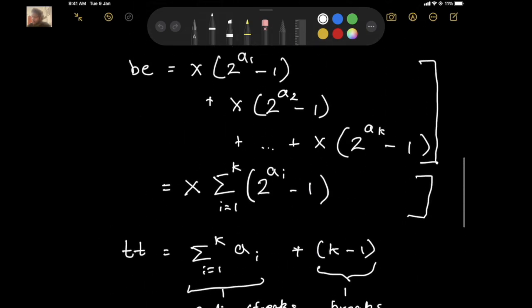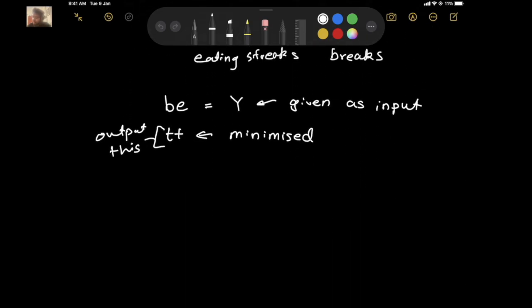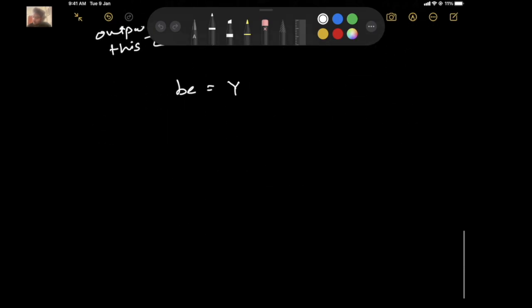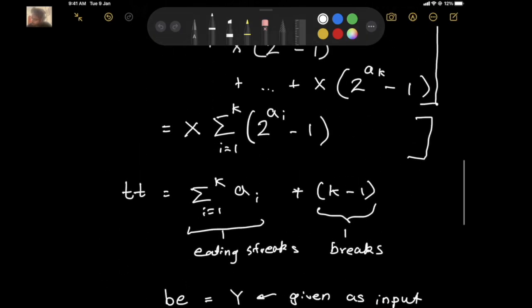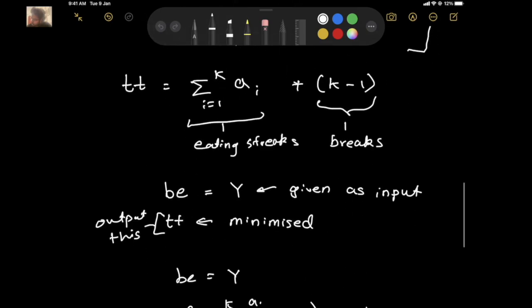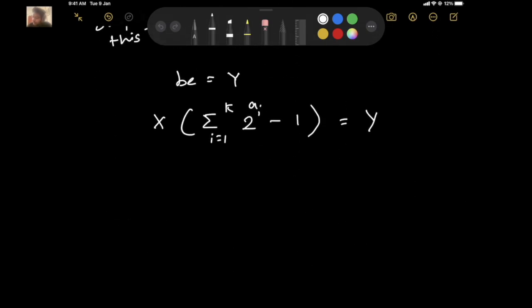Now, to do this, we'll make some observations. So we have BE is equal to y. Right? So, we have x into this. Now this is equivalent to writing this.